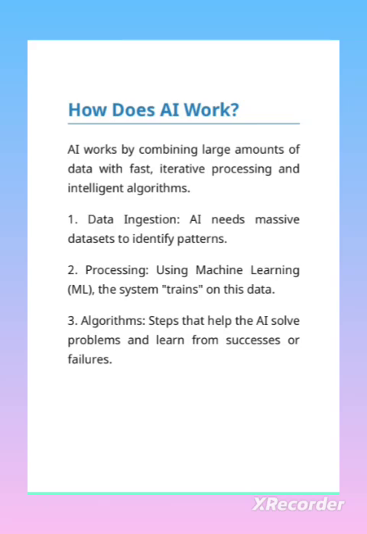Number three, algorithms, steps that help the AI solve problems and learn from successes or failures. An algorithm is nothing but a step by step process, right? It is given a sequence. From the sequence, it will study, match it with the original and check what percentage of accuracy it is able to deliver. That is why they are called algorithms. Step by step, it will take the time and decide.